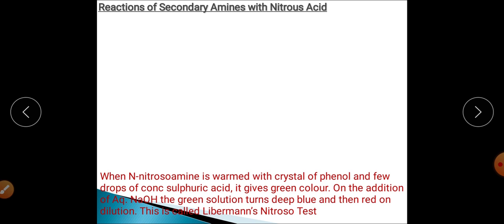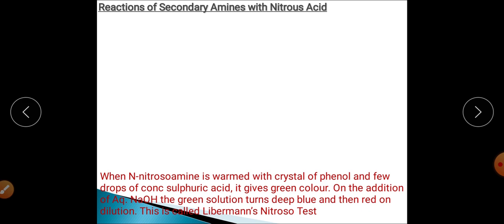Secondly, you know that nitrous acid is very unstable, so it should be prepared in situ during the course of the reaction, and immediately after its formation it will react with the amines. So we have discussed the reaction of nitrous acid with primary aromatic and aliphatic amines, and today we are going to discuss the same reaction, that is the reaction with nitrous acid, but now with secondary amines and tertiary amines, and some more reactions of amines.